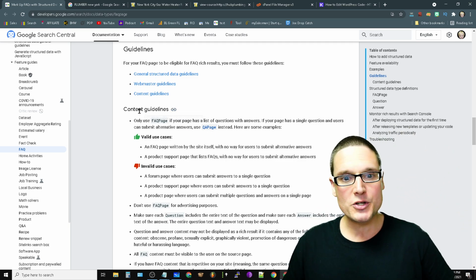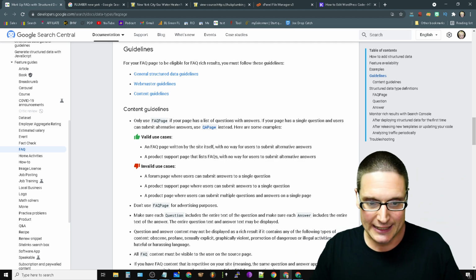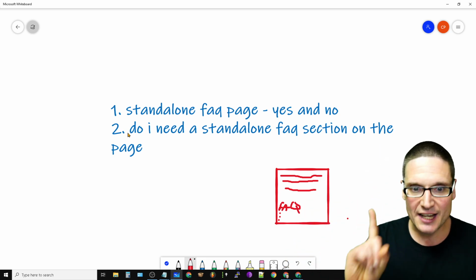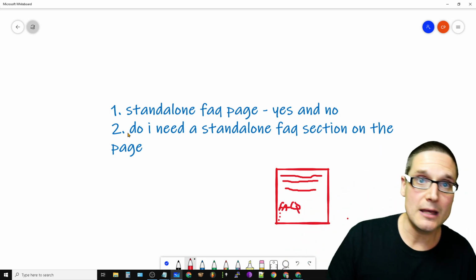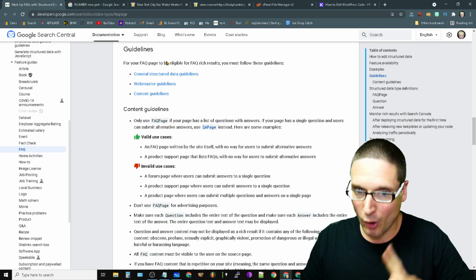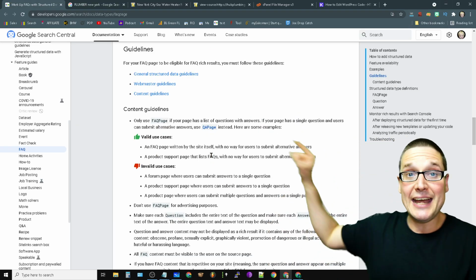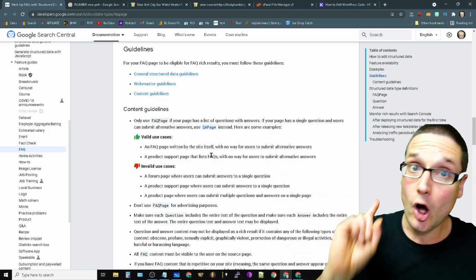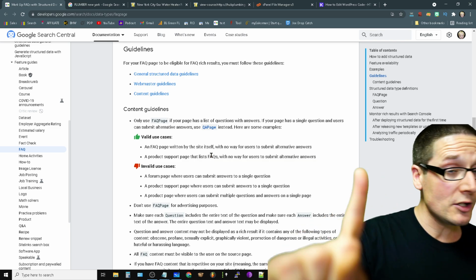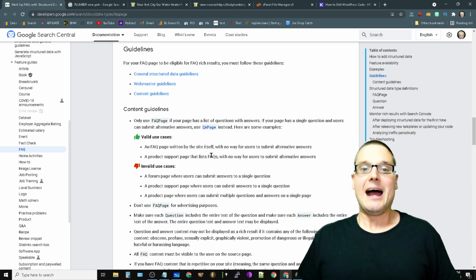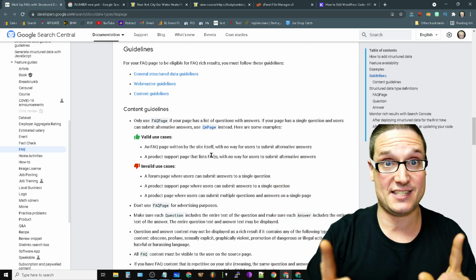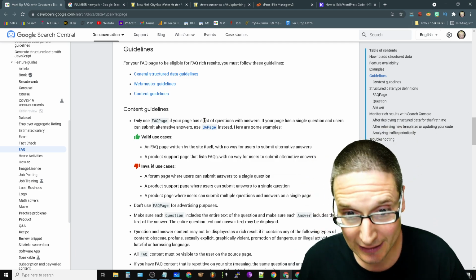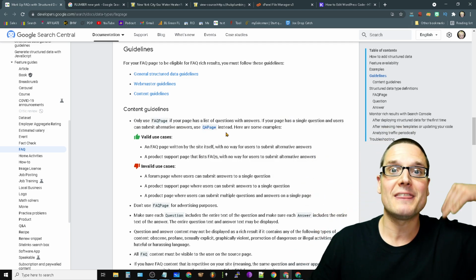So first and foremost, let's cover these guidelines because I've been getting these questions very consistently. One, do I need a standalone FAQ page to implement the FAQ schema? Now, per the guidelines, if anyone else is actually answering the question, then that's a Q&A. Also, if you are only listing one question, then that's also Q&A. Now, any time that you have a list, so more than one question on a page, as you can see here, you can implement the FAQ schema.